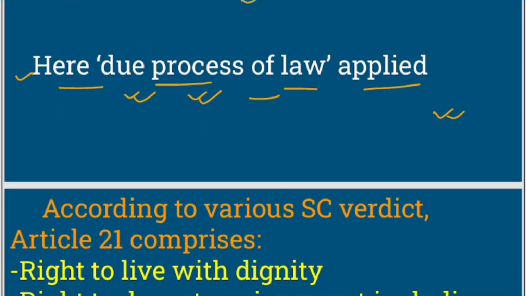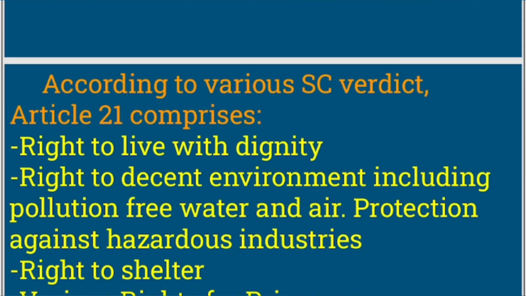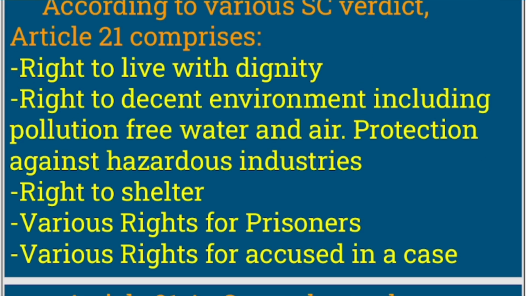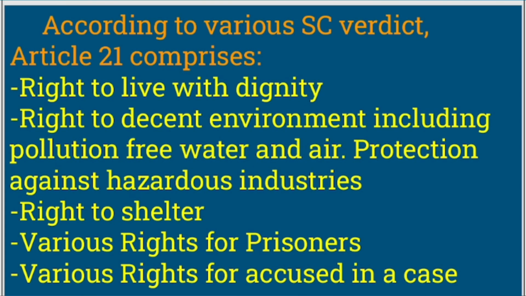Now after this Maneka case of 1978, the interpretation of Article 21 only increased, right? It started including various elements. The wider interpretation kept on increasing by the Supreme Court in various judgments.